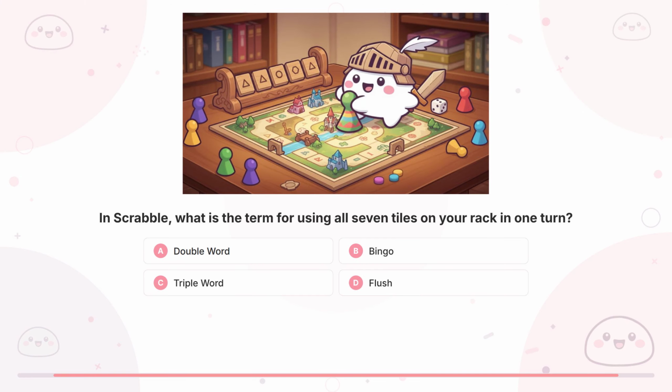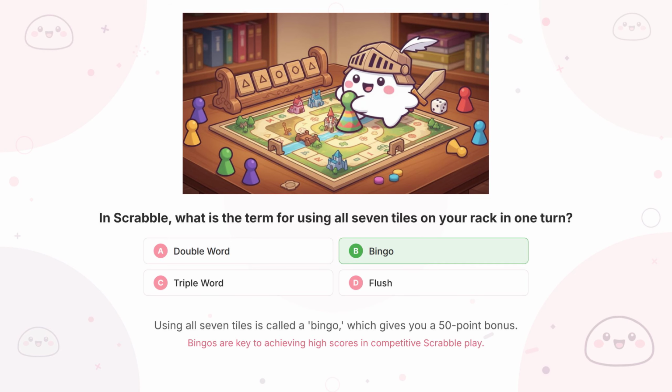Question 8. In Scrabble, what is the term for using all 7 tiles on your rack in one turn? If you said B, bingo, you got it.